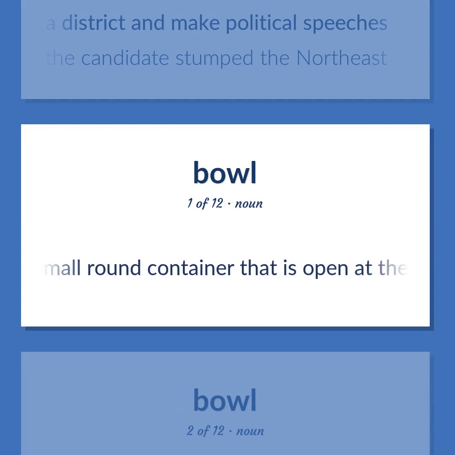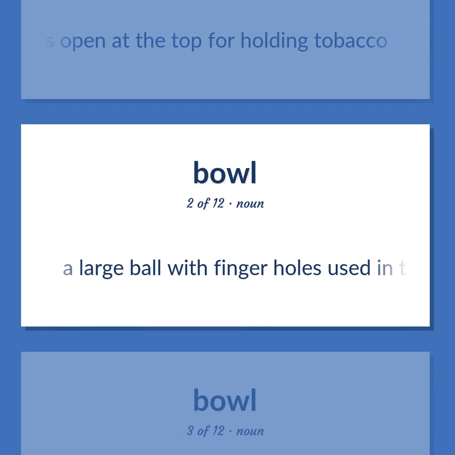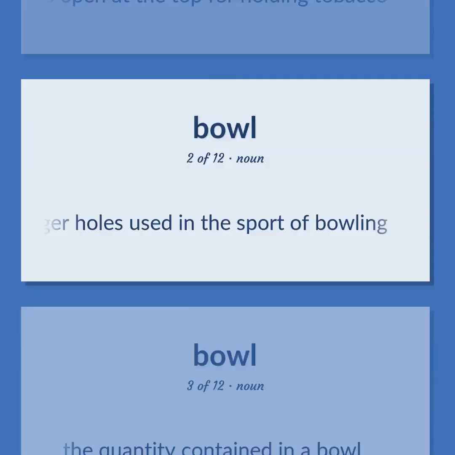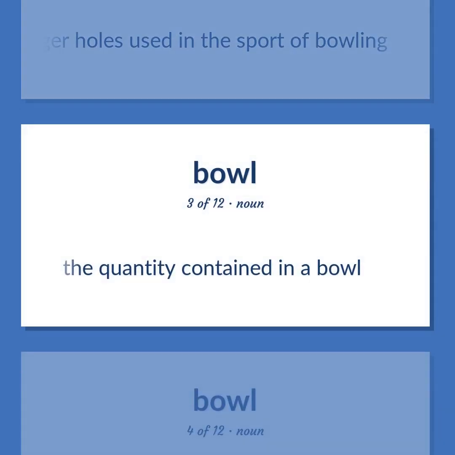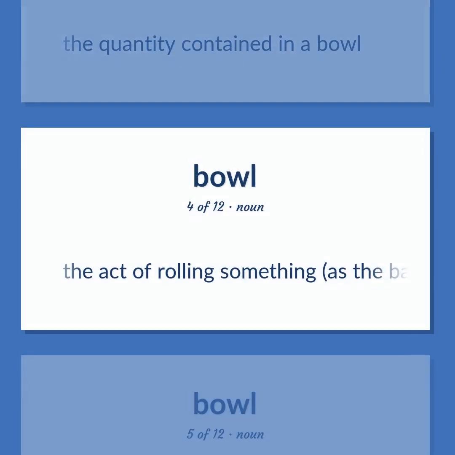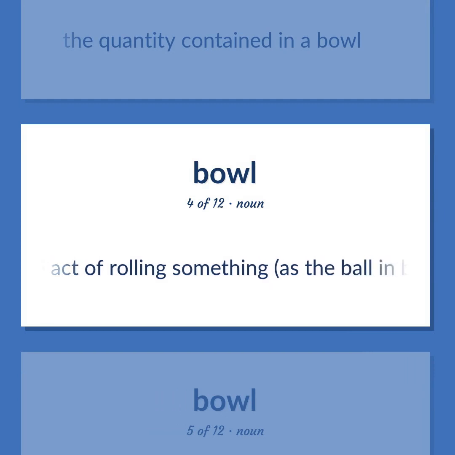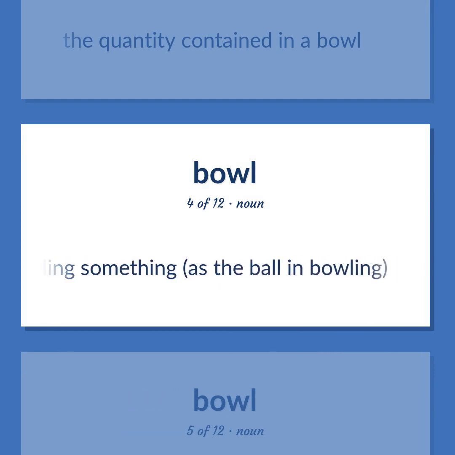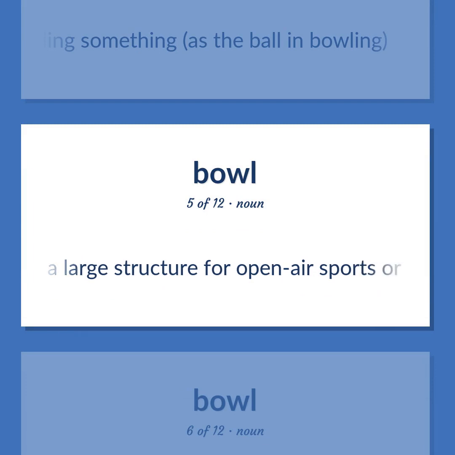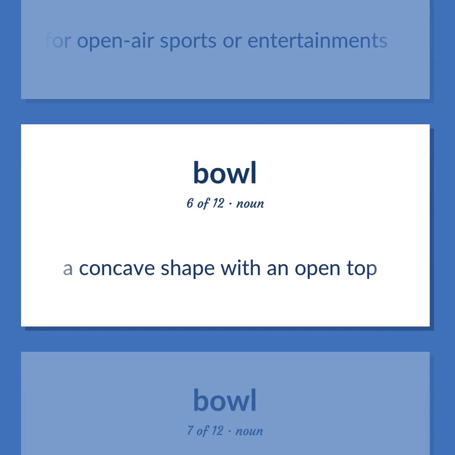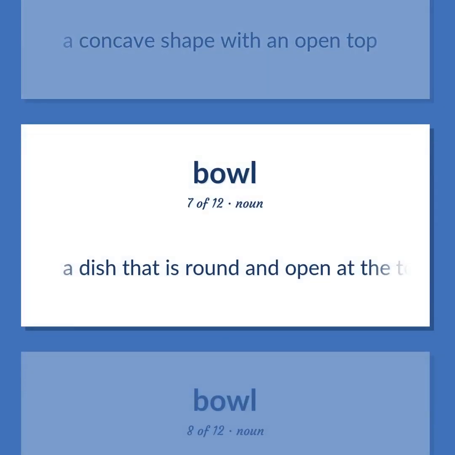A small round container that is open at the top for holding tobacco. A large ball with finger holes used in the sport of bowling. The quantity contained in a bowl. The act of rolling something, as the ball in bowling. A large structure for open-air sports or entertainments. A concave shape with an open top. A dish that is round and open at the top for serving foods.